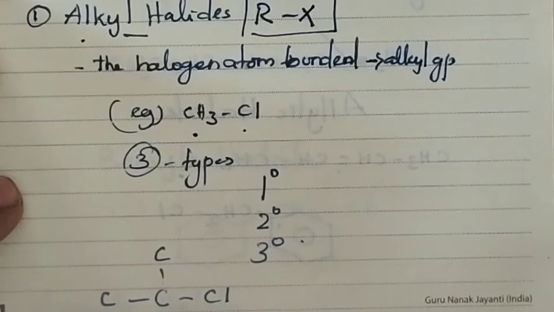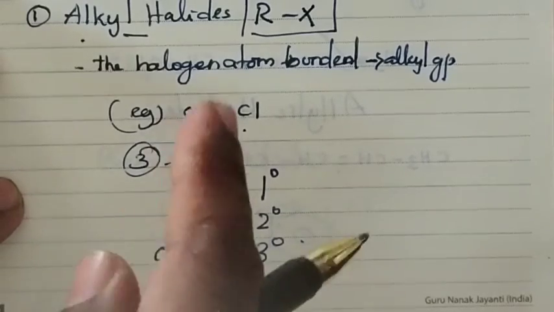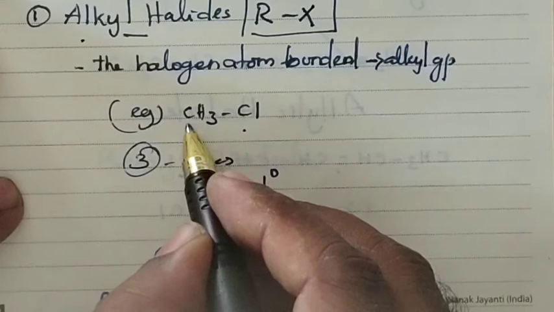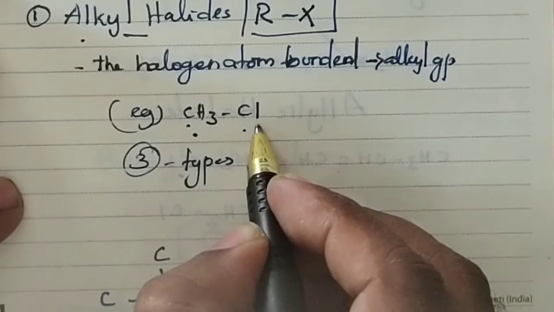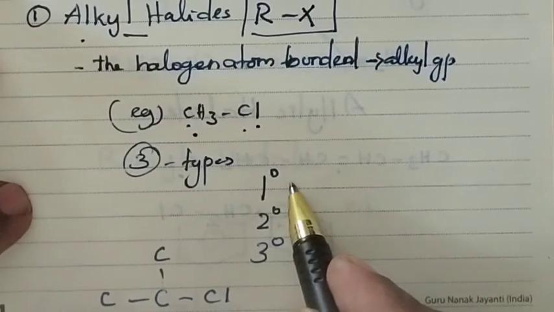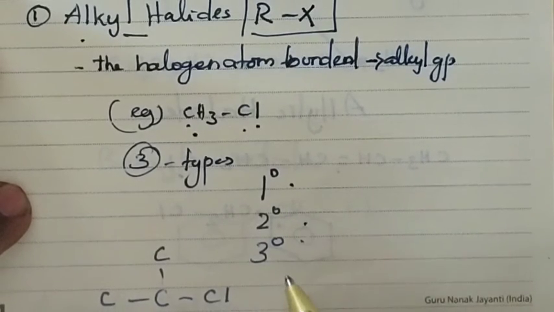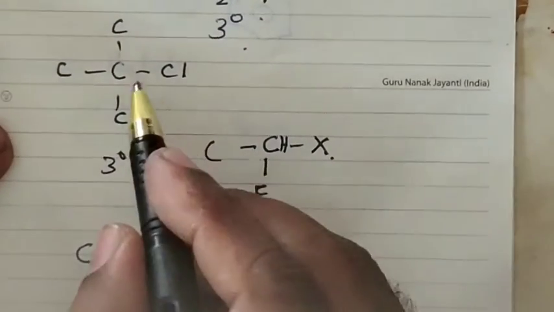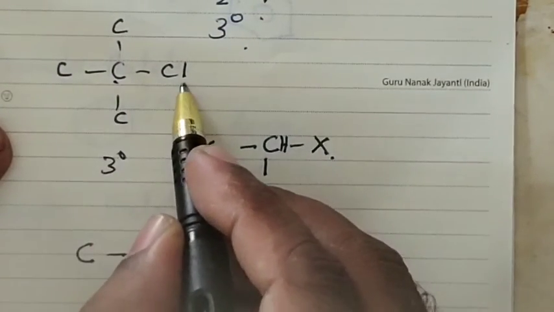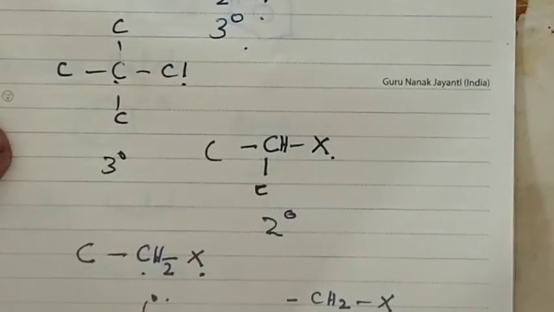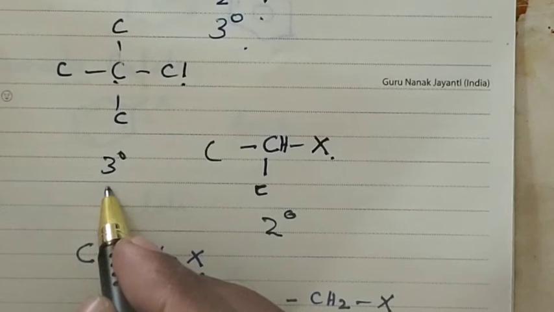Based on the carbon which carries the halogen, alkyl halides are further classified into primary, secondary and tertiary alkyl halides. If the carbon which carries the halogen is attached to three other carbons, it is called tertiary alkyl halide.